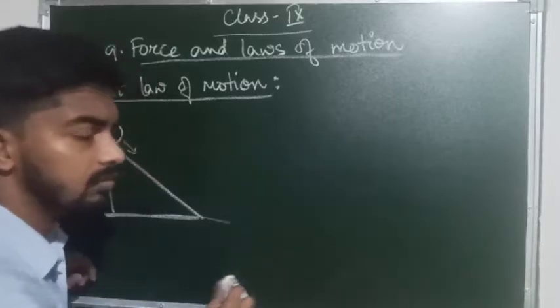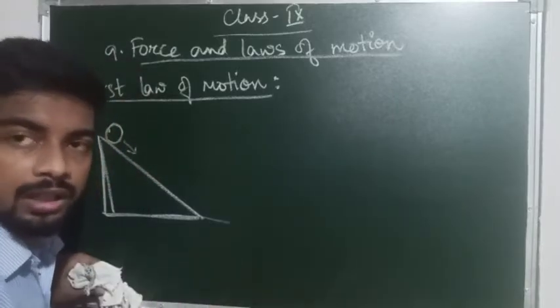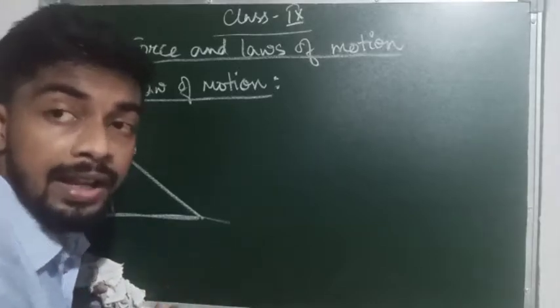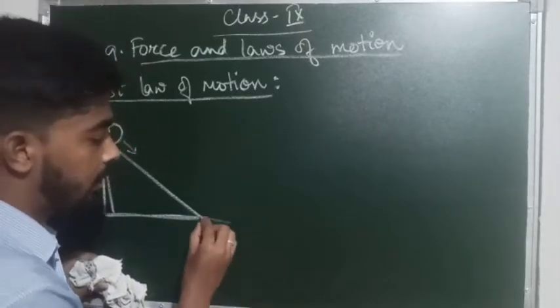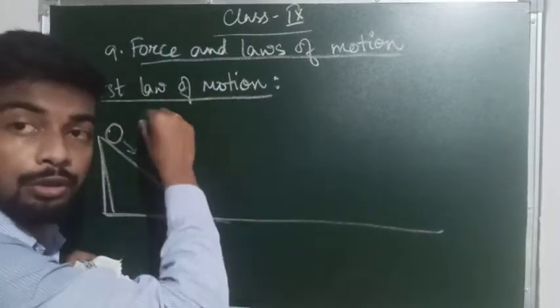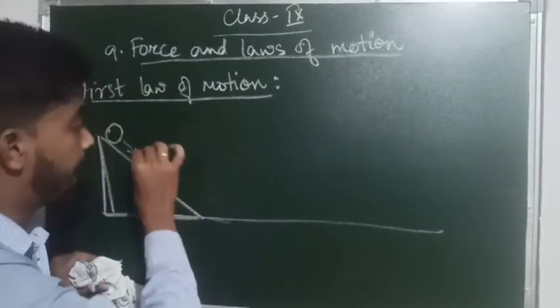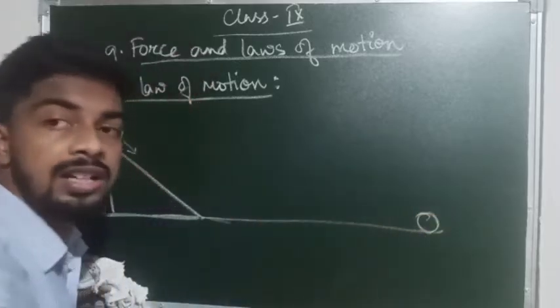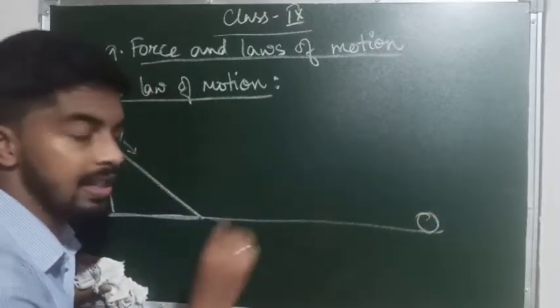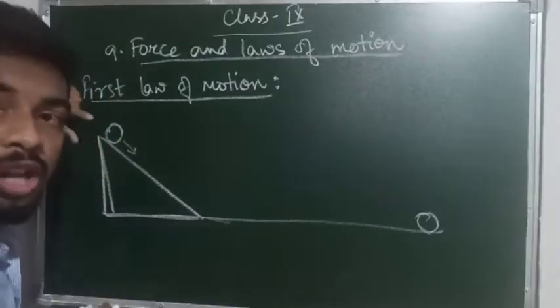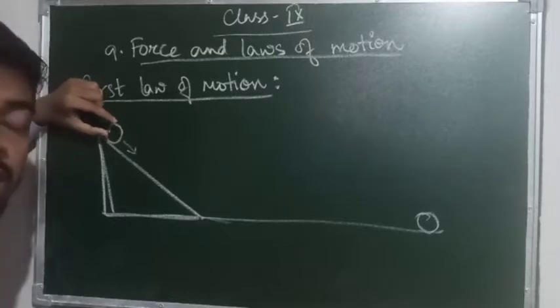Now he was playing with the ball and the inclined plane, and suddenly he thought of an idea. He was taking the ball and leaving it from the top of the inclined plane, and the ball used to roll down and reach a certain distance. He didn't push the ball, he simply held the ball here and left it.